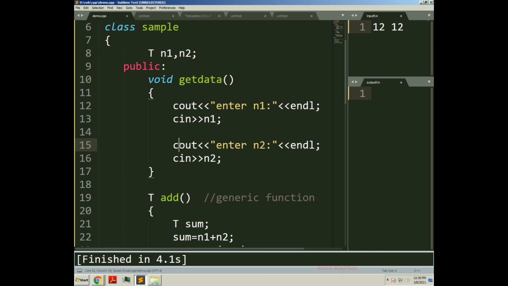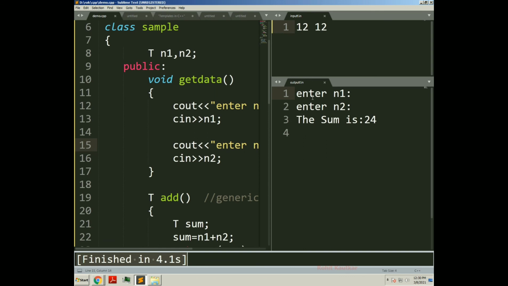Now we will try to compile this program. Again I will press Ctrl B. Building has started, and it is finished. Now let's see the result. The statement enter n1 is prompted, and then 12 is read into n1, then enter n2, again 12 is read into n2, and now you can see here the sum is 24.